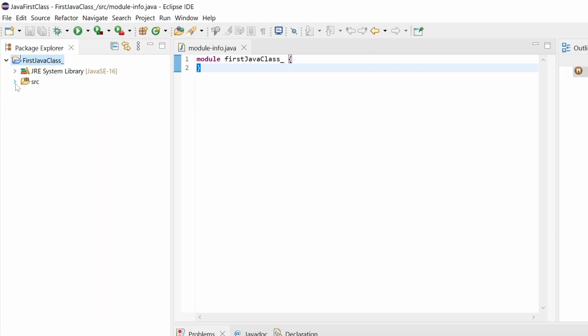As of now, let us create only one. You can see the project name. This is my project name, first Java class. This is the source folder, src, in the sense of source folder, right? So just see this.